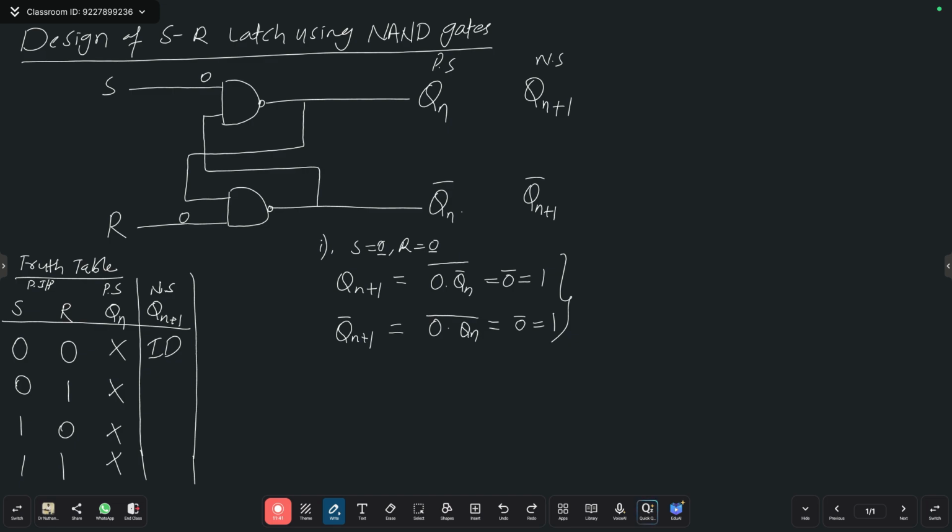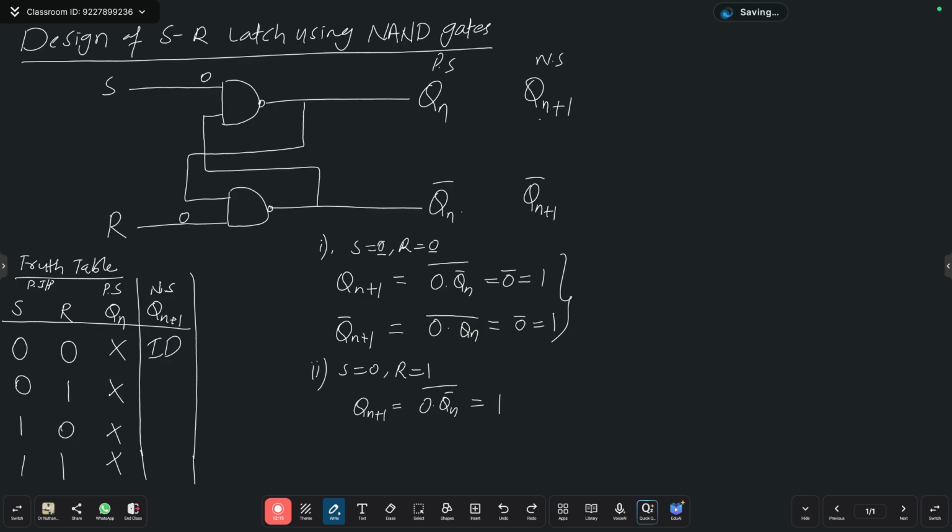Right. Then go to the second statement. Second phase. What is the second phase? S equal to 0, R equal to 1. Then we need to check in this case Qn plus 1. Again you need to calculate Qn plus 1. Here the S value is 0, because we are calculating this. Then what is going to happen here? 0 dot Qn bar, whole bar, then this is 1.